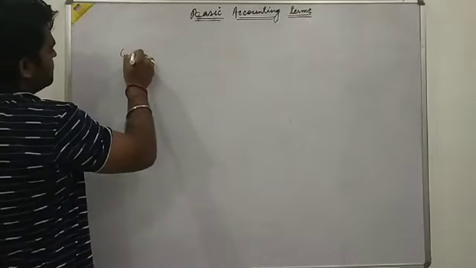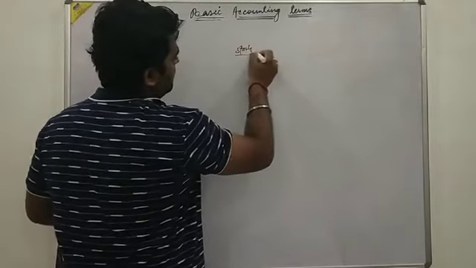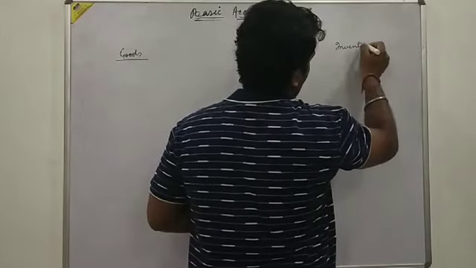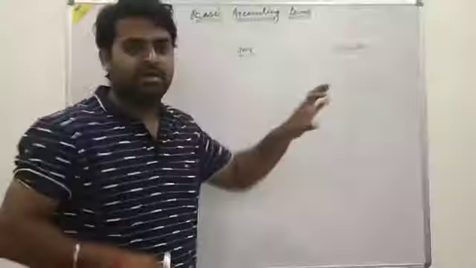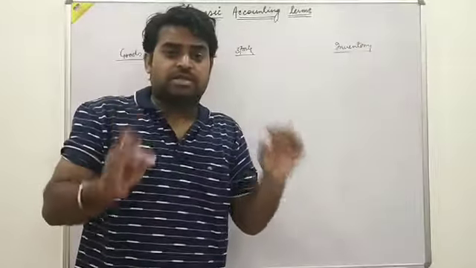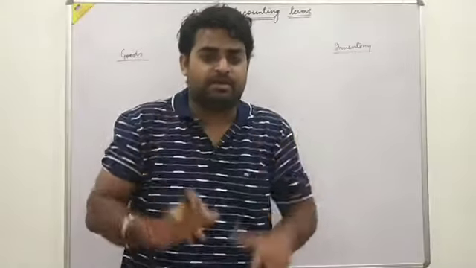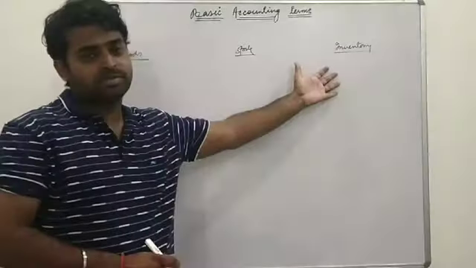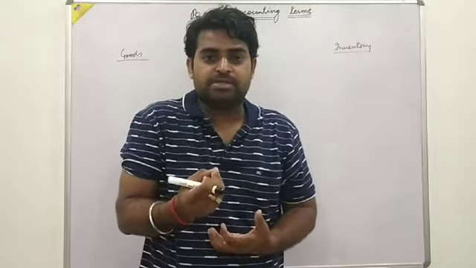goods, stock and inventory. What? Goods, stock and inventory. There are three terms on your board. Three terms, what? They are almost similar. And what is the basic difference between all the three terms? Why do we use three terms in the business concern?